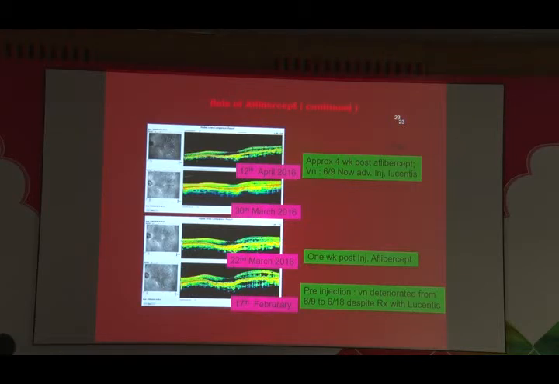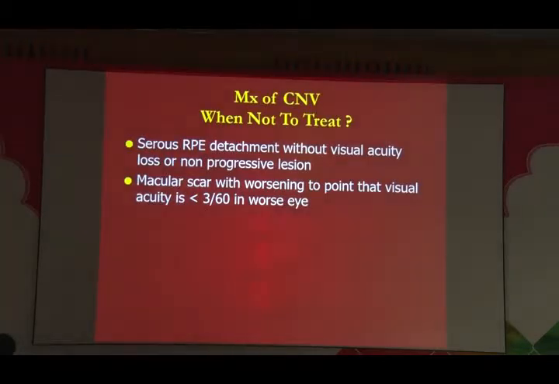Now this is important because with aflibercept, what we've noticed is that their chorioretinal atrophy is more. So if you give too much, you may actually, in the long term, harm your patient. So I prefer to use aflibercept as a rescue drug as and when I require. More important than knowing when to treat is knowing when not to treat. And these are the conditions.